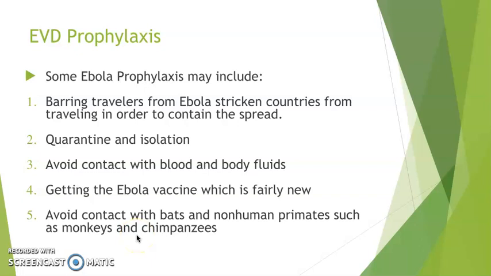Some Ebola preventions may include avoiding countries that have outbreaks of Ebola, to contain the spread. We all know quarantine and isolation. Avoid contact with blood or bodily fluids when possible. Getting the Ebola vaccine, which is fairly new. Avoid contact with bats and non-human primates such as monkeys, chimps, and apes.